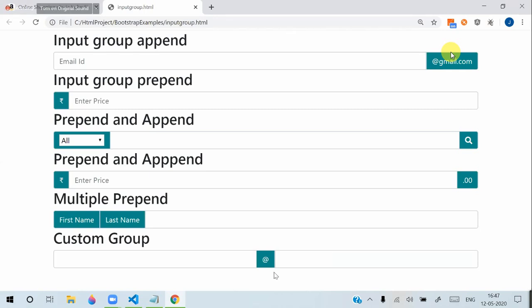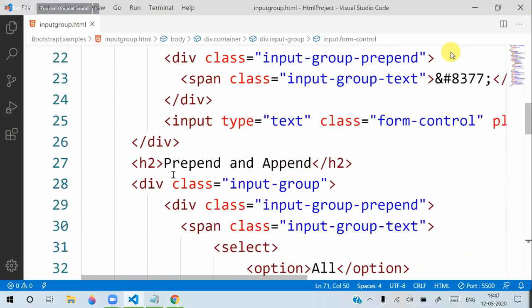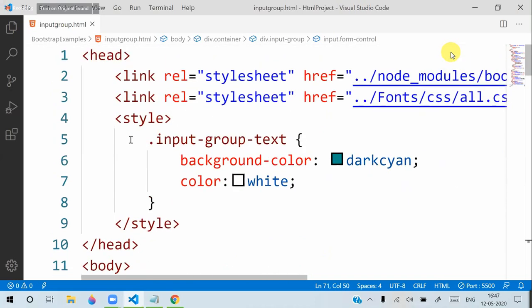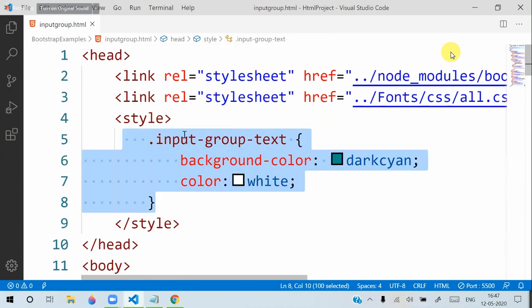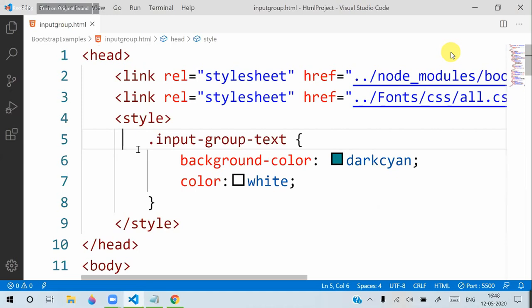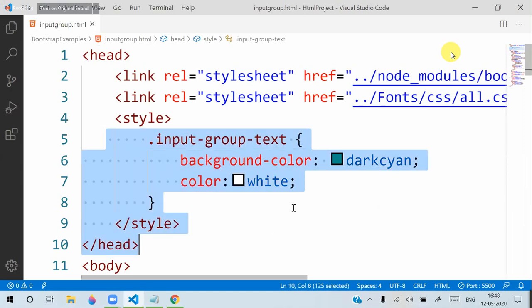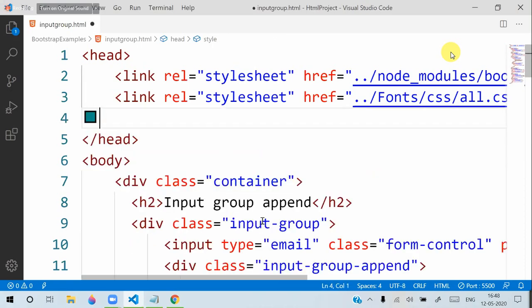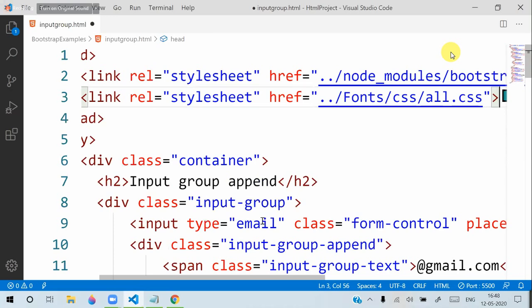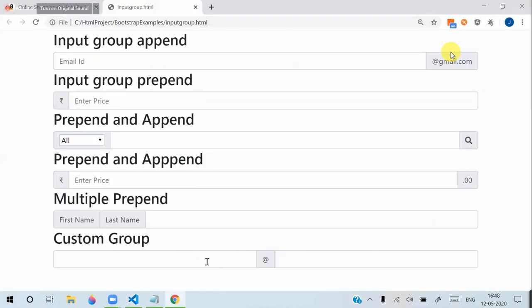I will remove the traditional overriding here, what I have done. So just remove this style. That was just to show customizing. You can see this is the traditional appearance here, which means the user can enter anything here. We can use it in between also.